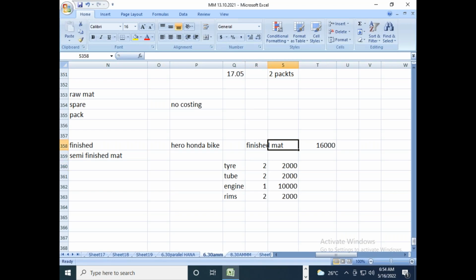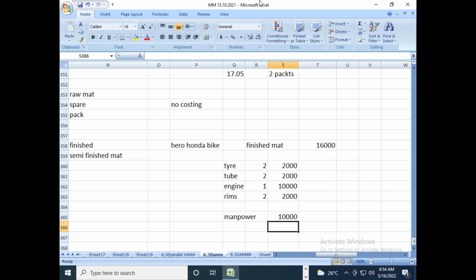If you are evaluating a material value, let us say the Hero Honda bike value is 16,000 rupees, then these are the spare materials, right? Apart from the spare material, there is also some overhead cost involved in manufacturing the assembly, like your manpower cost. Let us say to manufacture one Hero Honda bike, I will pay salaries of 10,000 rupees to the employees who are working on manufacturing the Hero Honda bike.